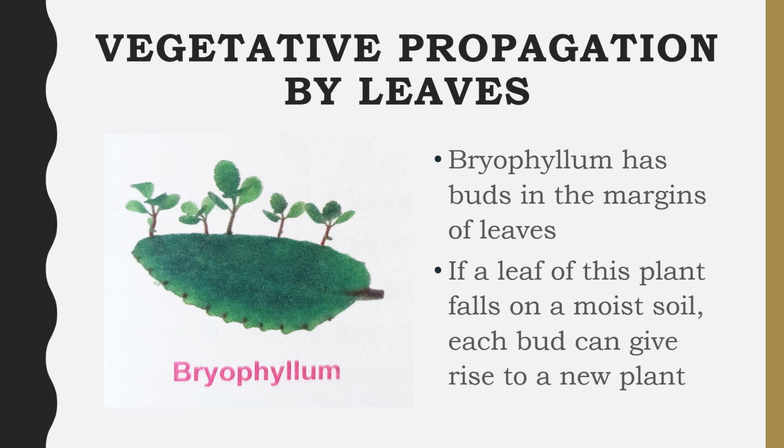Vegetative propagation by leaves. Bryophyllum has buds in the margins of the leaves. If a leaf of this plant falls on moist soil, each bud can grow and give rise to a new plant.